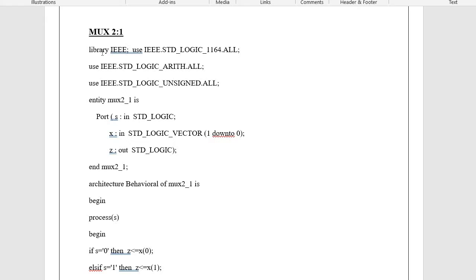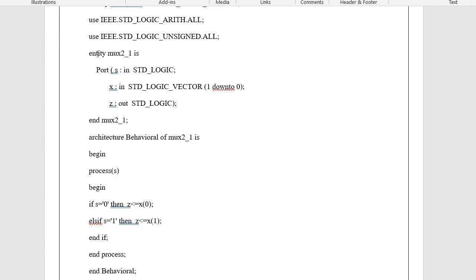So simple, in the beginning we need to declare the libraries. So IEEE library, and then std_logic_1164.all. These additional two packages I have also added here, but actually they are not needed in general. This second one is sufficient because here we are using the standard std_logic data type in the program.